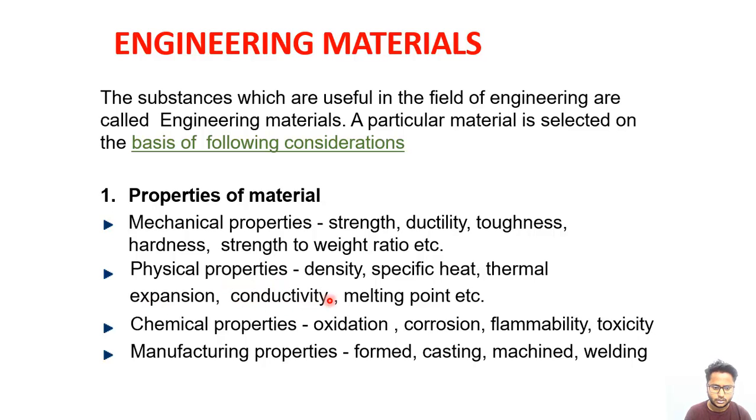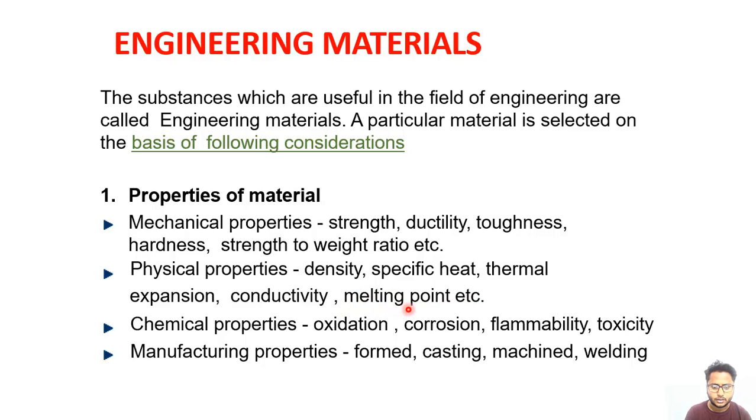The next is conductivity. This conductivity can be electrical conductivity and also thermal conductivity. The thermal conductivity is the measure of the total heat transfer from the substance, and in case of electrical conductivity, it is the current transfer, means current flow in the conductor. How much current is flowing through the conductor will be decided by the property which is known as conductivity. And the last one is the melting point of the material.